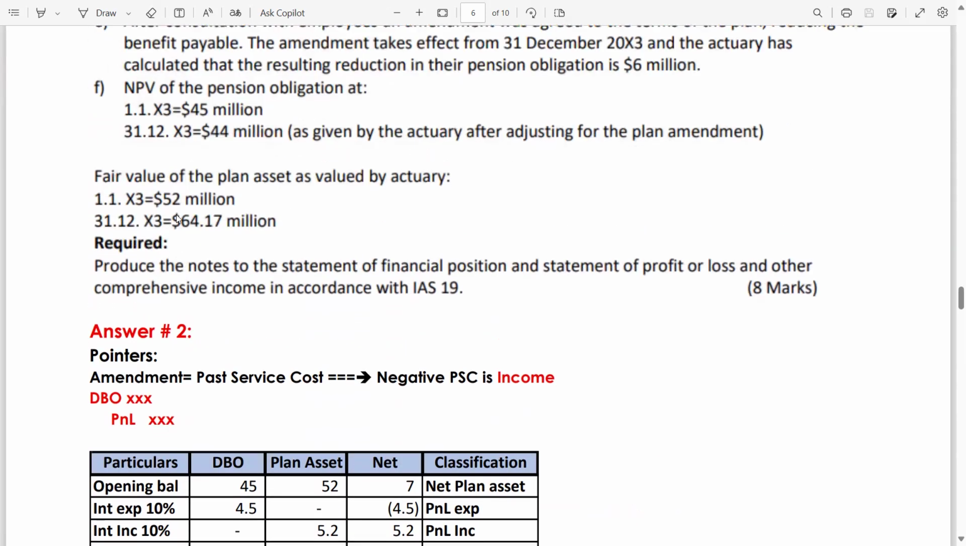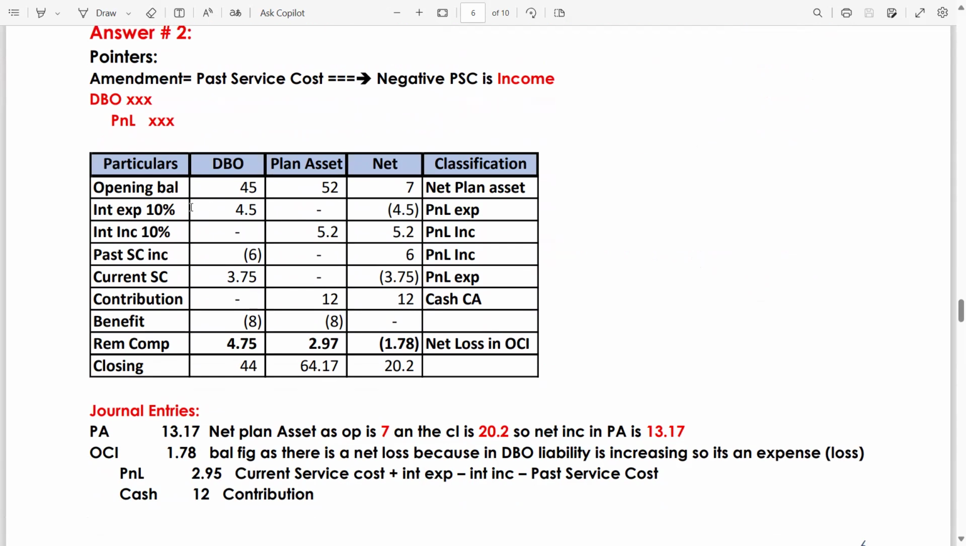Now, interest expense, 10% on the opening, gives you 4.5. Interest income on the opening of 52 gives you 5.2. Past service cost is 6. Why negative? This is your income. Just go through this entry. DBO is debit, so that's why we have a negative sign. Current service cost is 3.75, contribution 12, benefit 8, minus 8 from both. Closing is 44 for DBO and 64.17 for plan asset.